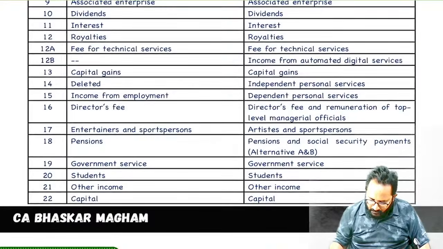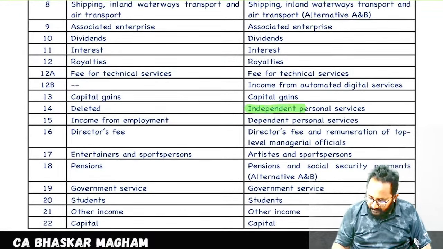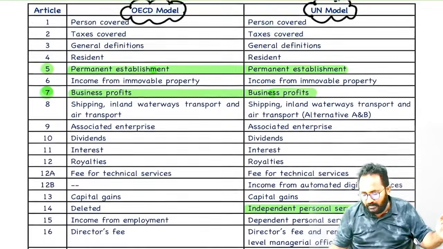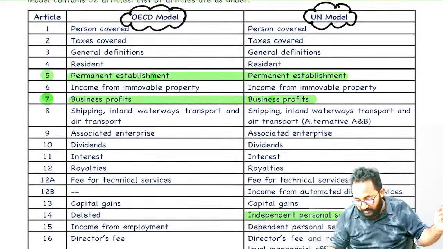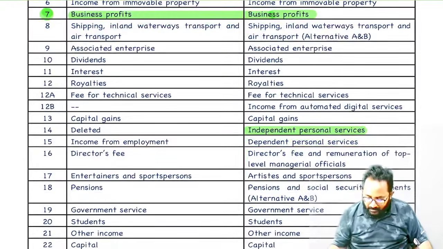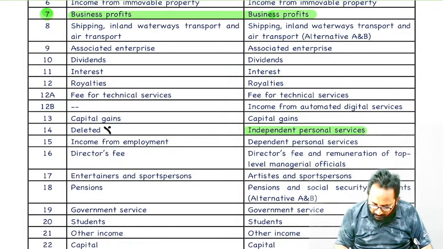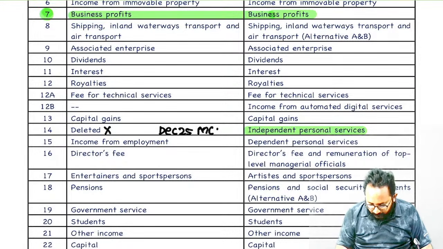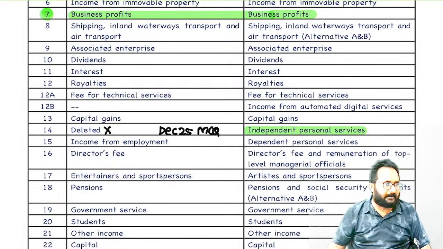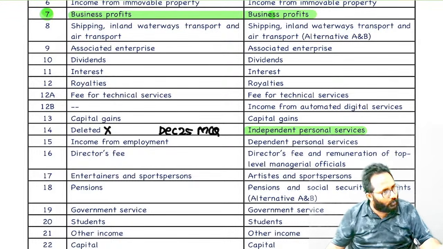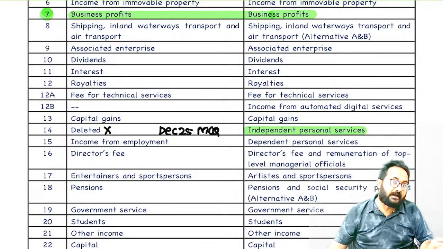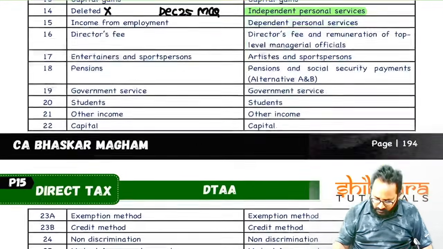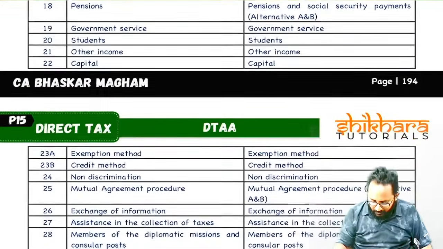Next, one more point, last attempt. They gave independent personal services income. Taxability of that in the UN model is drafted in Article 14, but the corresponding article is deleted in the OECD model. It is your December 25 MCQ. Independent personal services, in which article? 14th article. The corresponding article number is deleted. This is the December 25 MCQ they already gave.